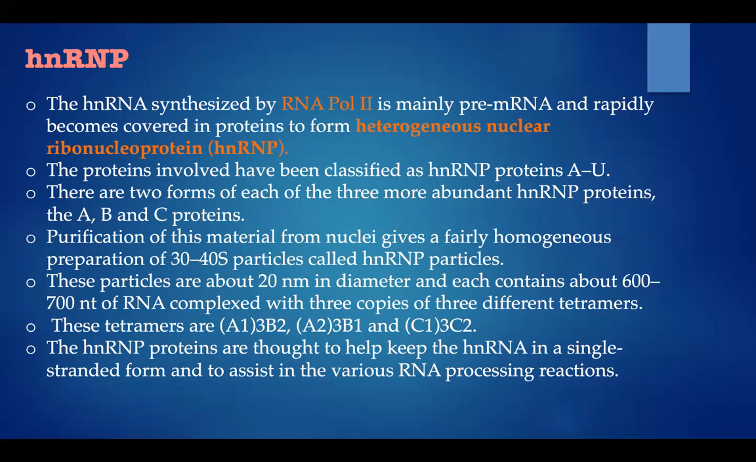Purification of this material from nuclei gives a fairly homogeneous preparation of 30 to 40 S particles called hnRNP particles. These particles are about 20 nanometers in diameter and each contains about 600 to 700 nucleotides of RNA complexed with three copies of three different tetramers. These tetramers are A1 3B2, A2 3B1, and C1 3C2. The hnRNP proteins are thought to help keep the hnRNA in a single-stranded form and to assist in the various RNA processing reactions.